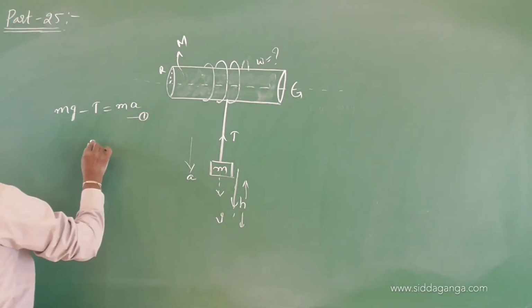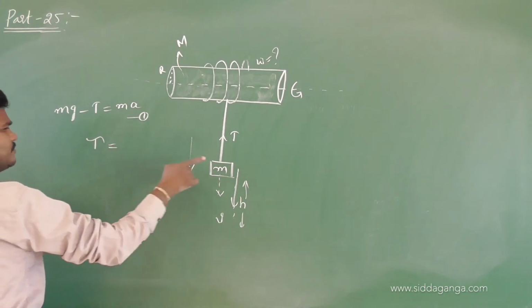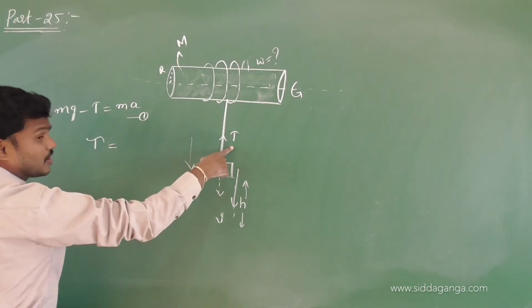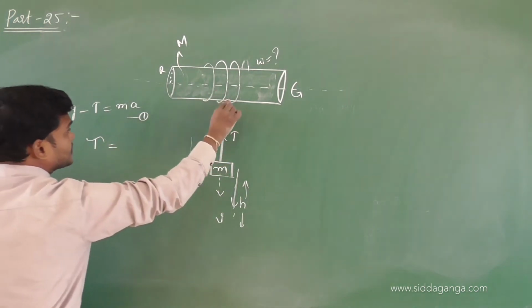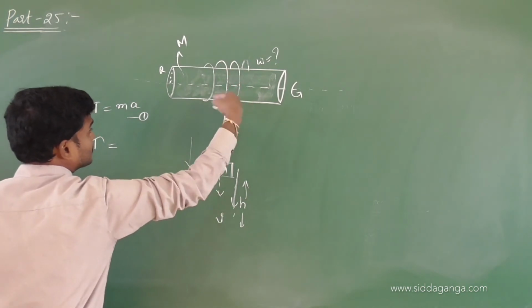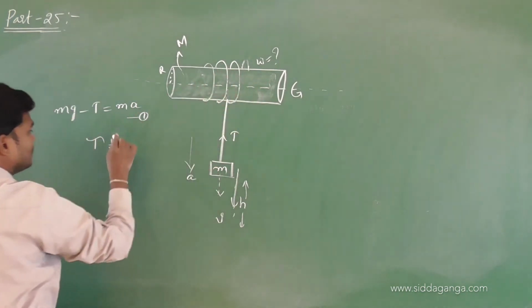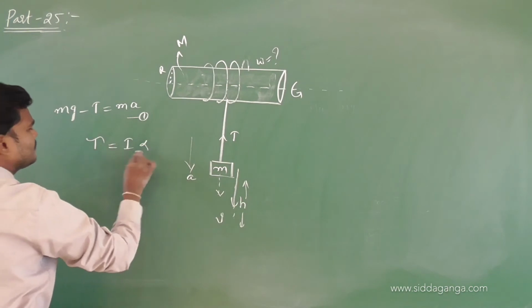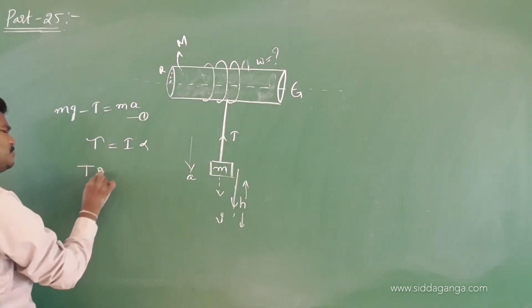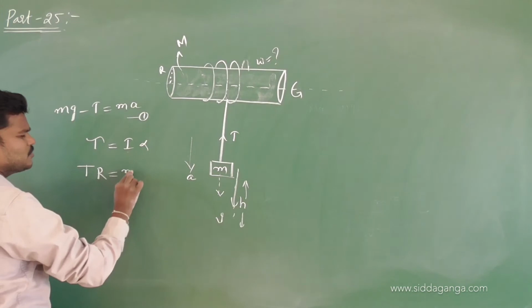And torque, because of the tension, torque due to tension is, see, the perpendicular distance is what? This is a cylinder, perpendicular distance is R. So tau is equal to I alpha. This tau we can write as T into R. I is what?